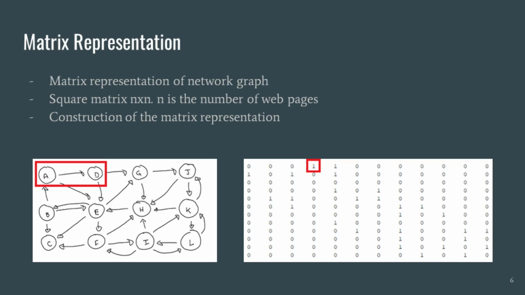You'll notice that the diagonal entries are 0, and that is simply because web pages don't point to themselves. This representation of the network is necessary for finding linear algebraic components, such as its eigenvalues and vectors, and is necessary for operations such as decomposition.